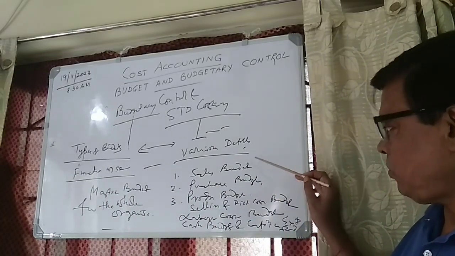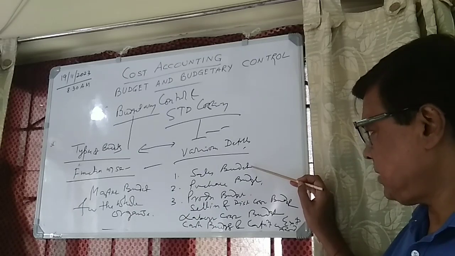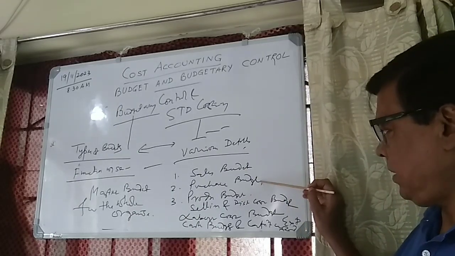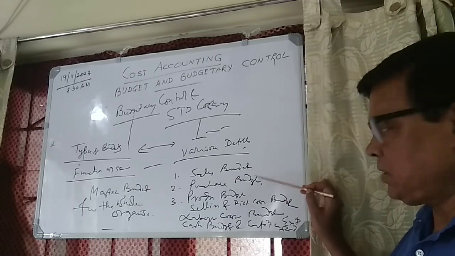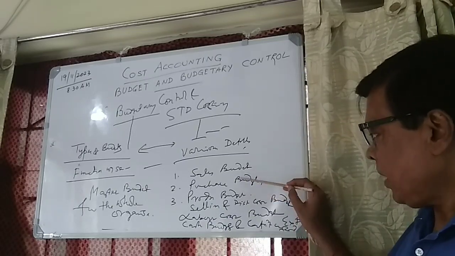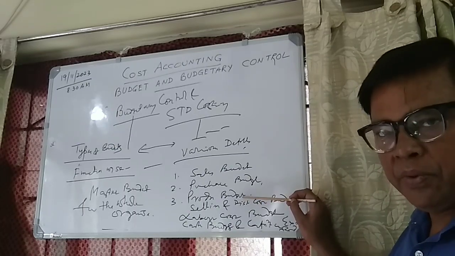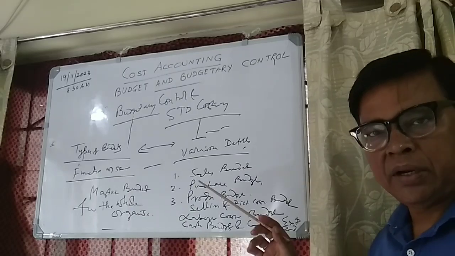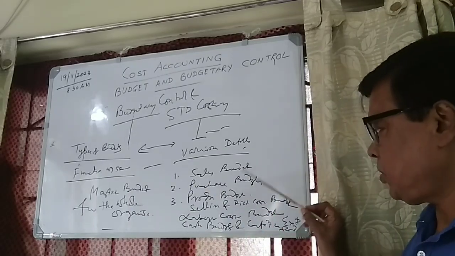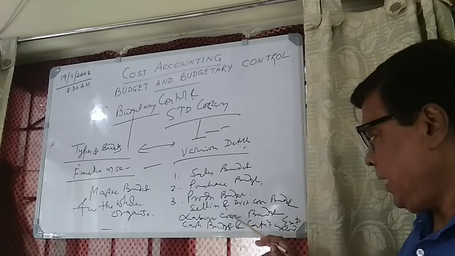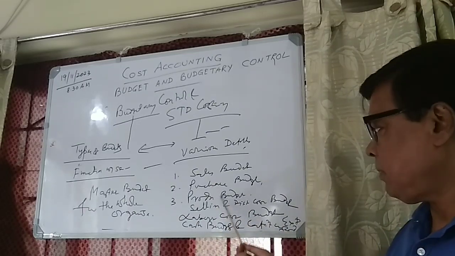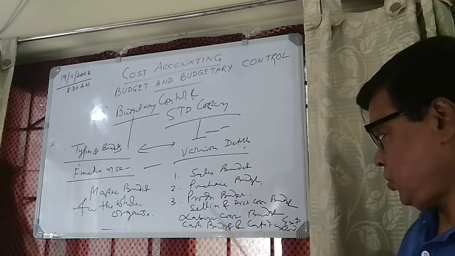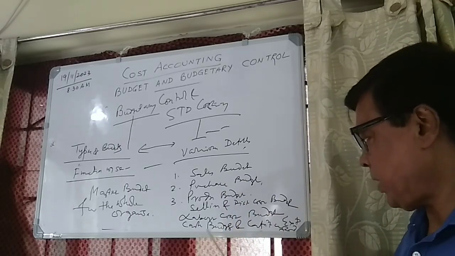Operation wise, for sales, how much you are targeting, you have to project. To meet that sales, how much purchase you have to make, what is the raw material purchase, what is the expenditure for this. Similarly, the purchase of material is for production, so production quantity you also have to plan. Next is the selling and distribution cost budget, how much expenditure you are allowing. Next is your labor cost budget, because after material you have to spend a considerable amount on labor cost, so that's why the labor cost budget is also very important.